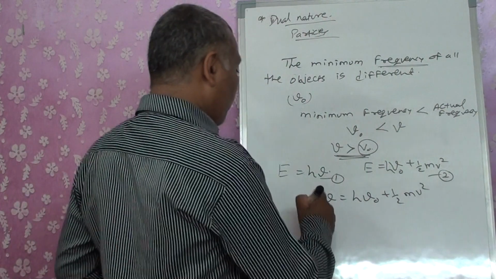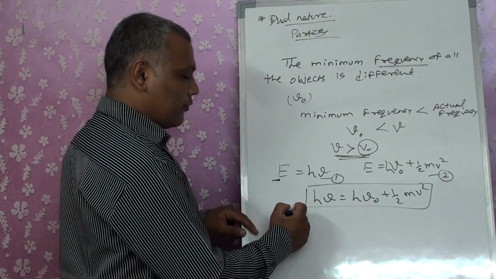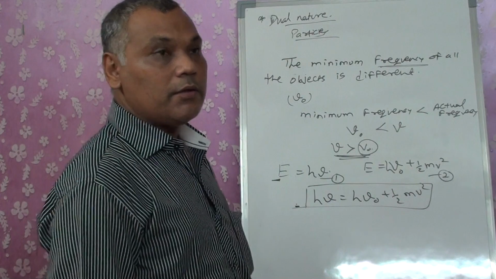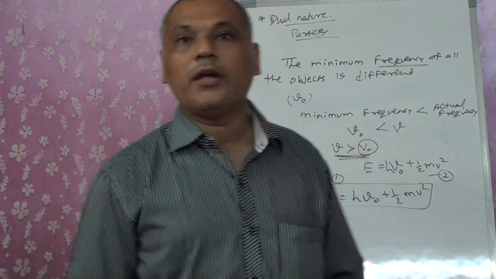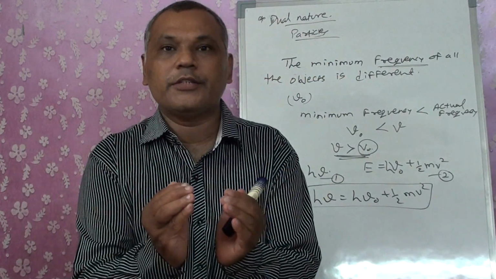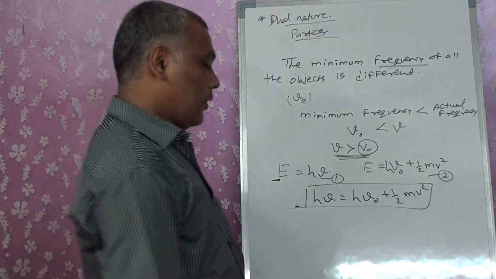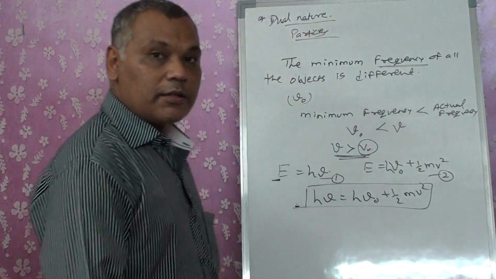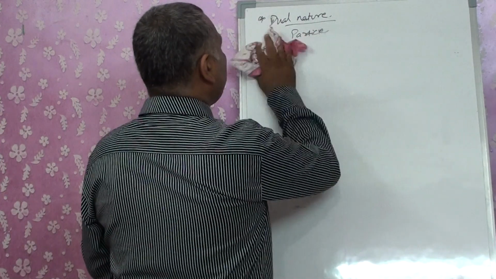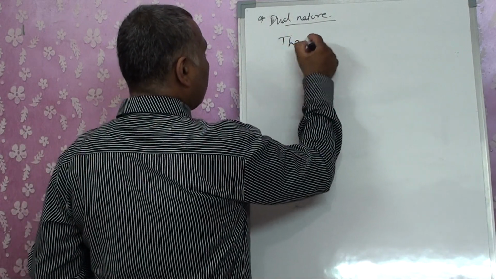So this is one of the equations. This equation was given by Planck, and this equation was given by Hertz. One more change was made in these equations: the package of energy which is emitted is known as a photon, but that is for one single photon. Einstein worked on it. Another scientist, Einstein, worked on it, and for this dual nature of the particle, he told that the energy